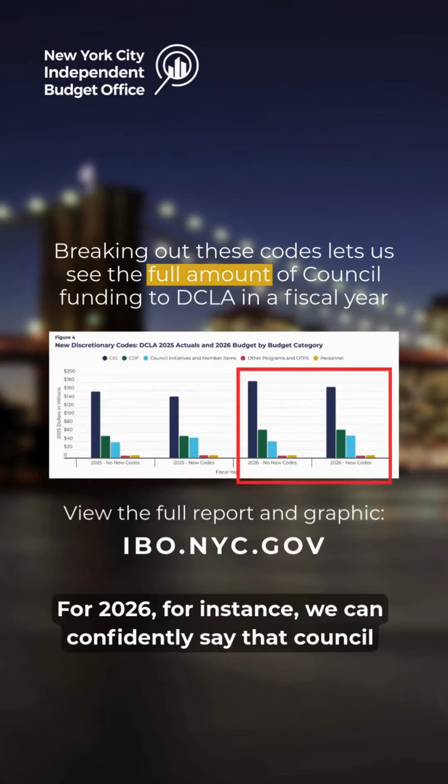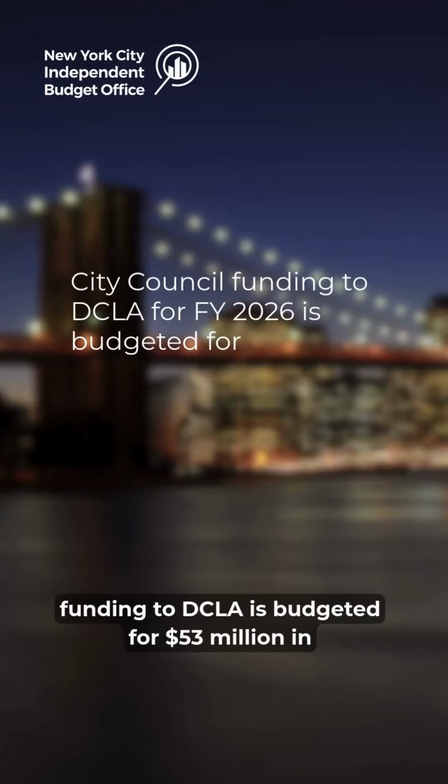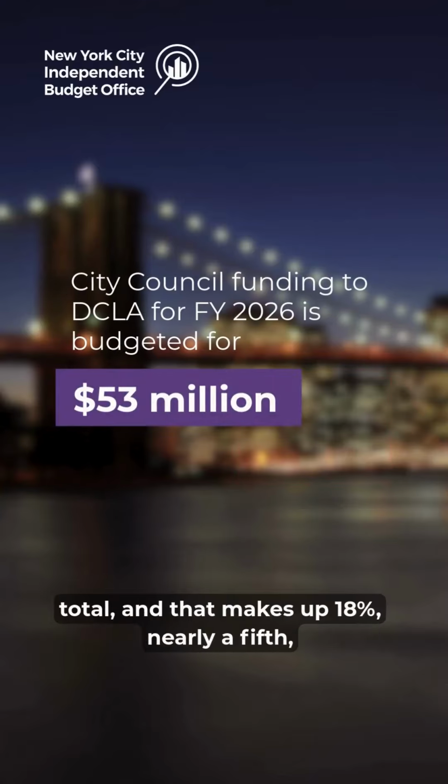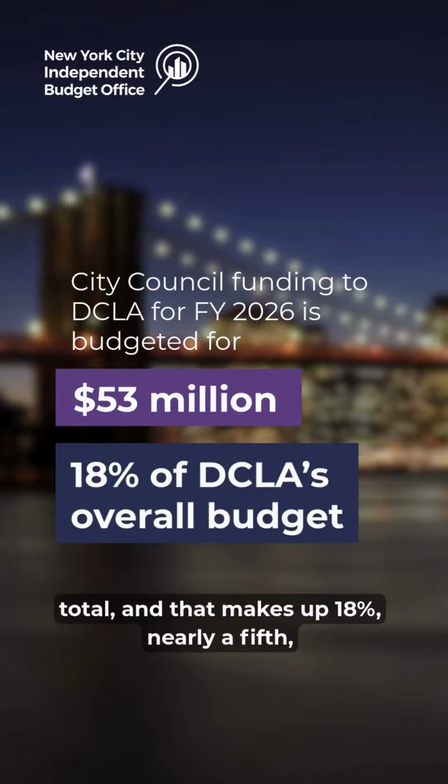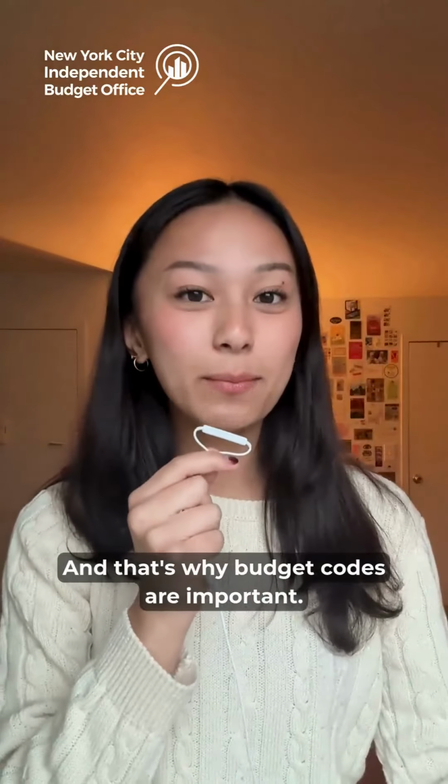For 2026, for instance, we can confidently say that council funding to DCLA is budgeted for $53 million in total, and that makes up 18%, nearly a fifth, of DCLA's budget. And that's why budget codes are important.